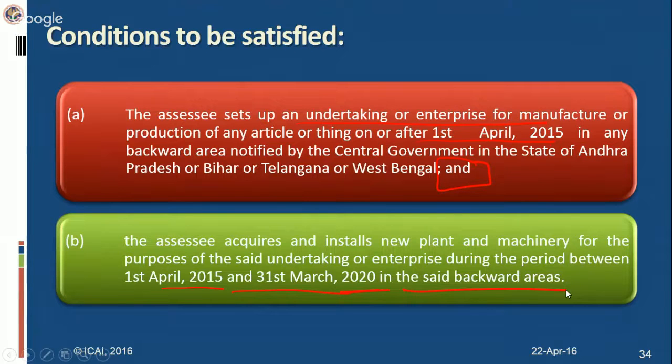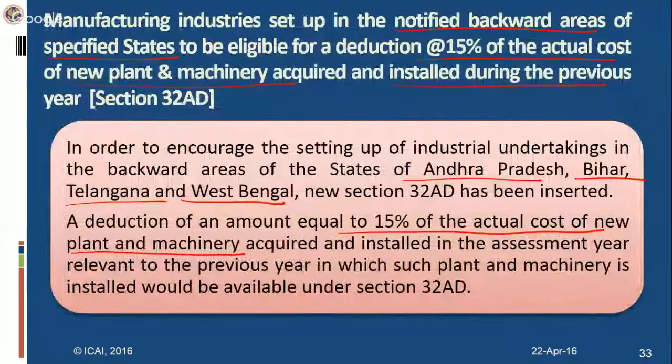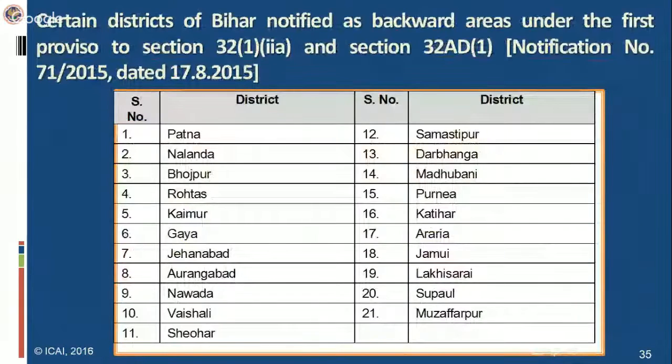At present, CBDT has come out with a notification that these are some districts which they have notified in relation to Bihar, which are eligible for this deduction. If you set up the industry in these districts of Bihar, you would be eligible for this 15% deduction under section 32AD.